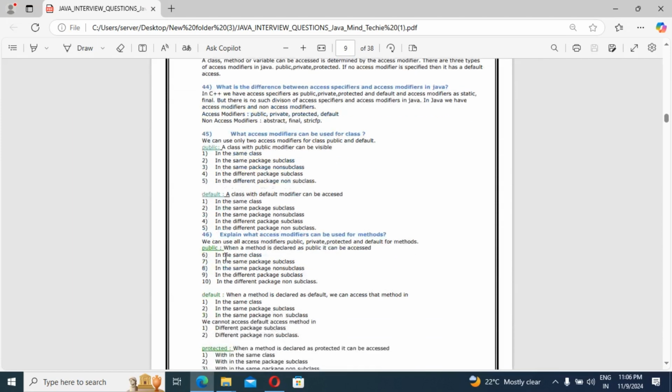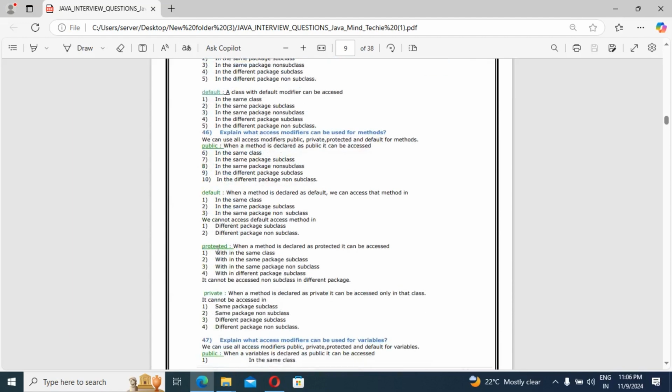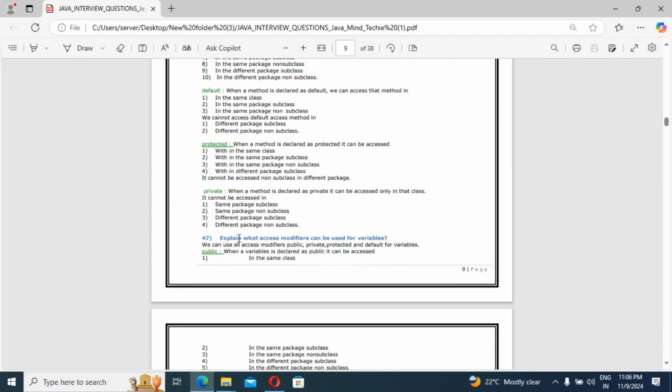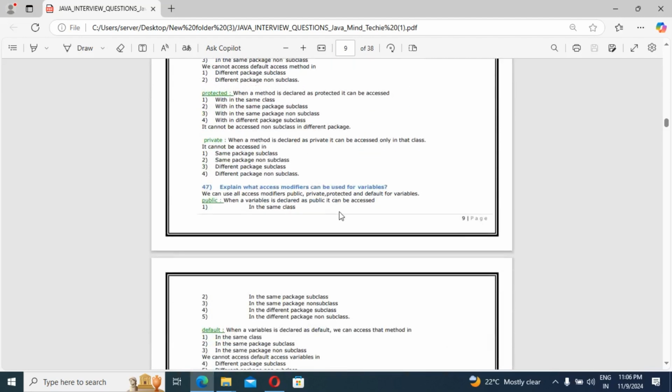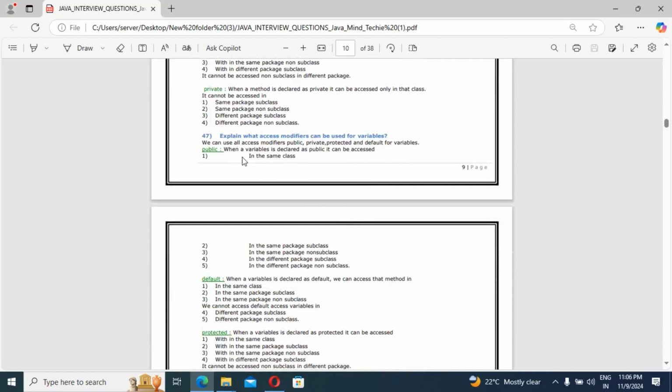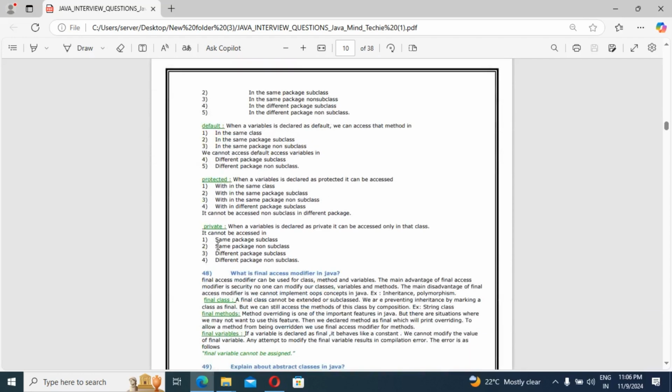See public and default, when we may use them. Then the next question: explain what access modifiers can be used at method level. I mentioned the same thing here: at method level, how we define public, default, protected and private. You can see this here. Then the next question: explain what access modifiers can be used at variable level. First I mentioned class level, then method level, and now I am explaining variable level, where we define access modifiers as public, default, protected and private.